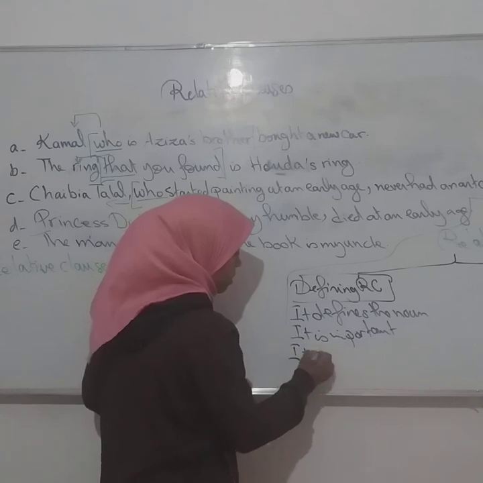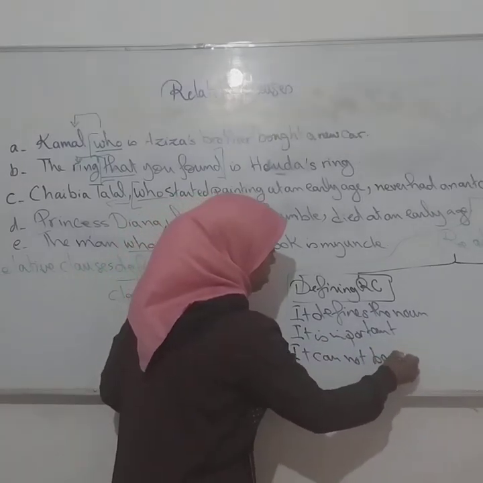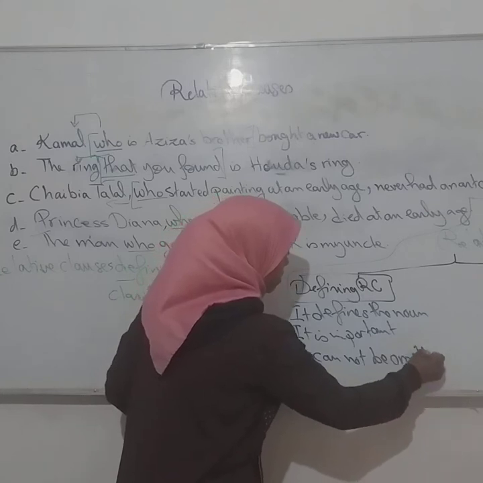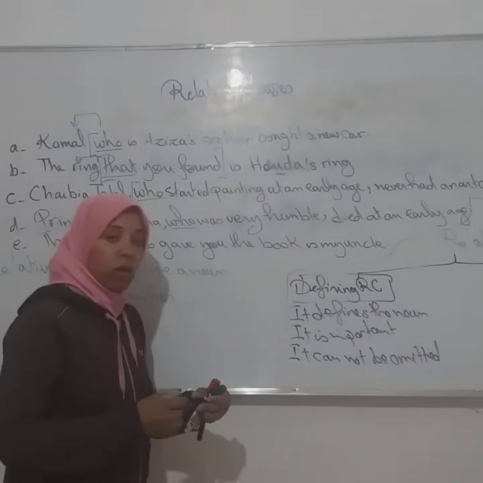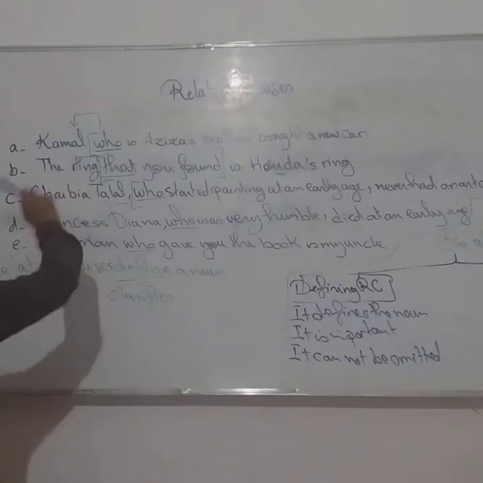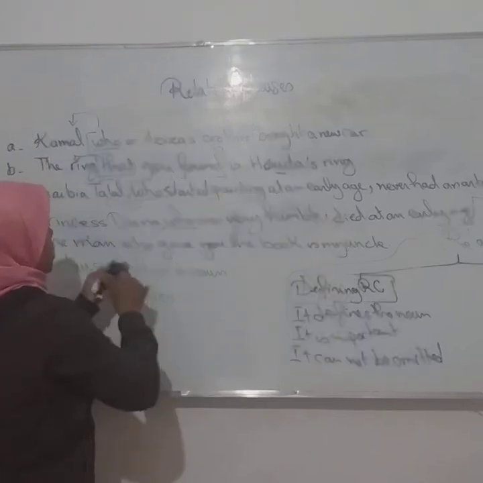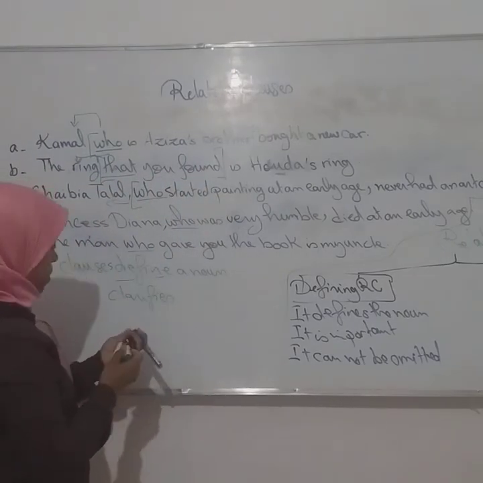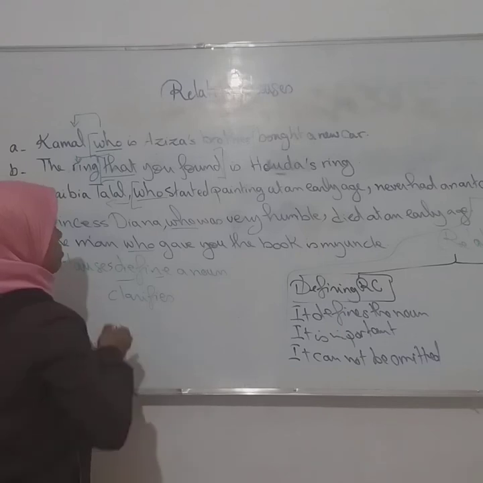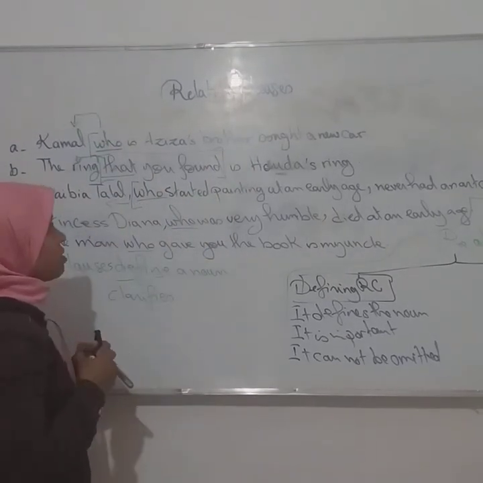It cannot be omitted, بمعنى أنه لا يمكن حذفها. For example, this one here. If I take the sentence, Kamal, who is Aziz's brother.